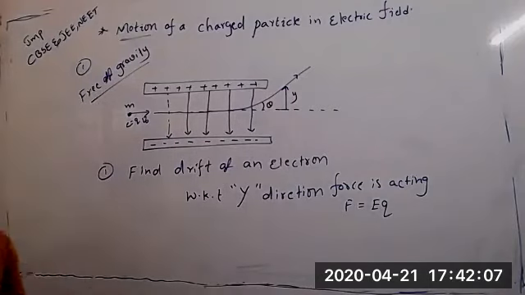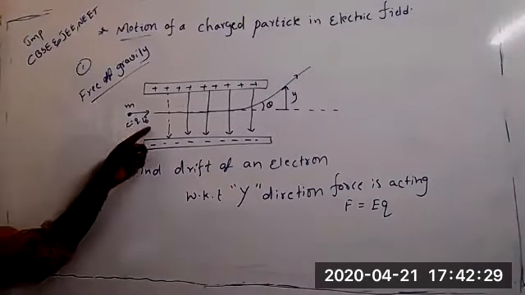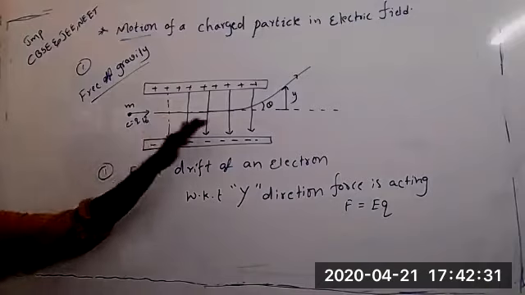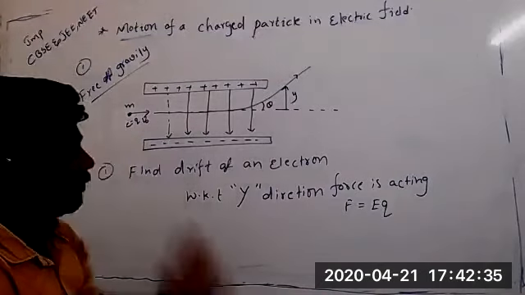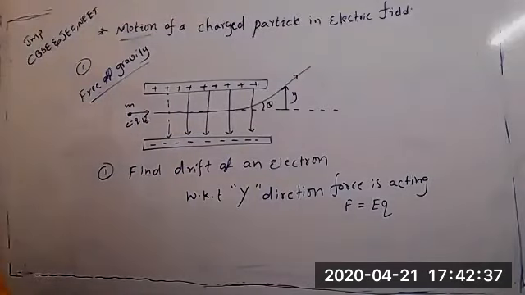What about x direction? Is there any force along the x direction? No, sir. We know in projectile motion, only downward direction force will act, horizontal direction no force will act. Like that, it is moving with velocity. So no force is acting along the x direction. Only in the y direction force is acting. That is why it is moving towards the y.